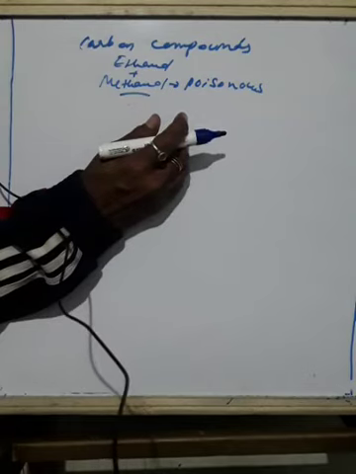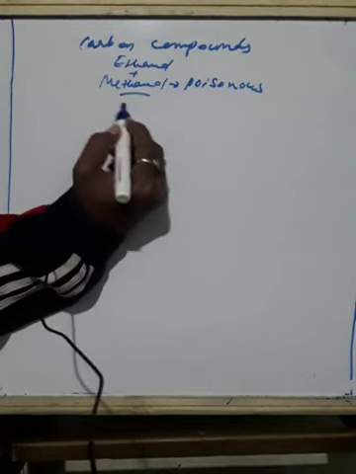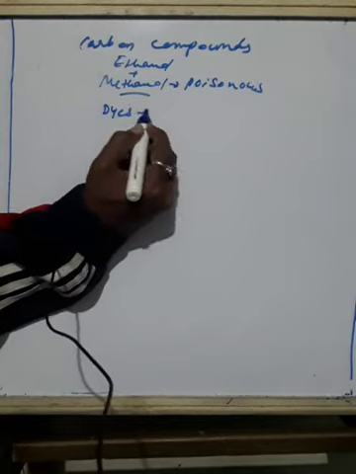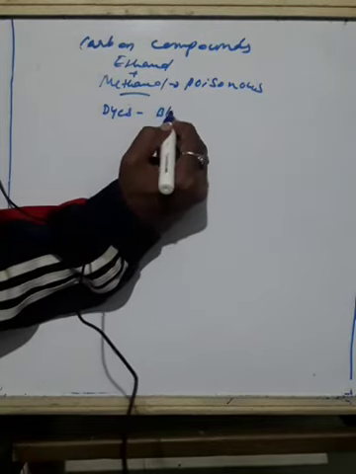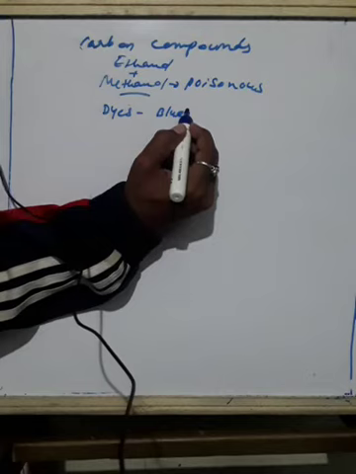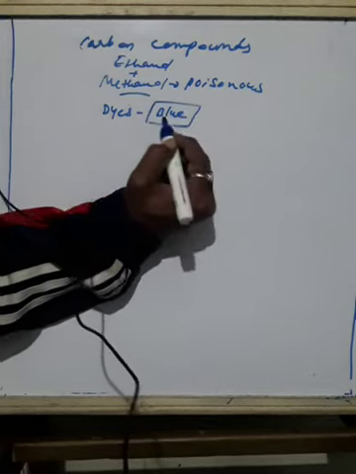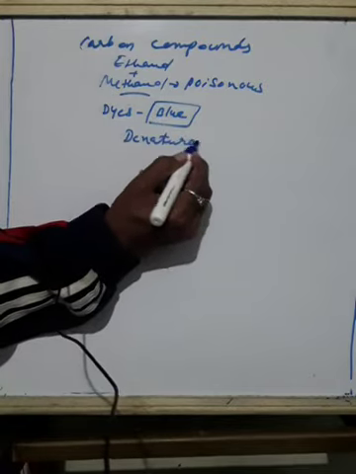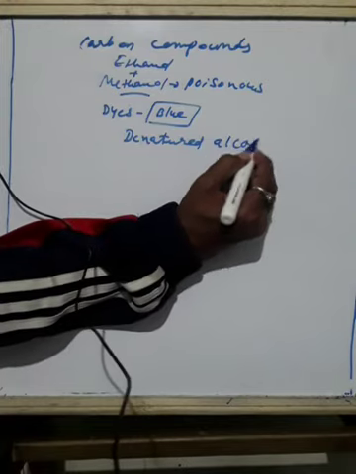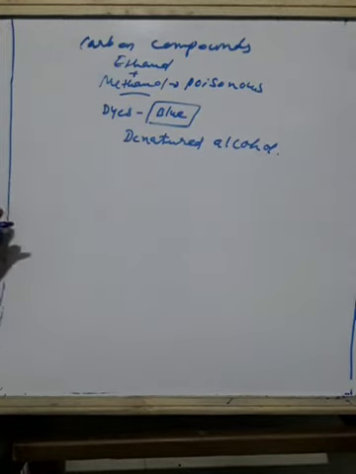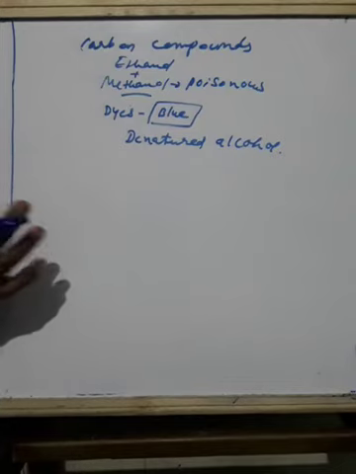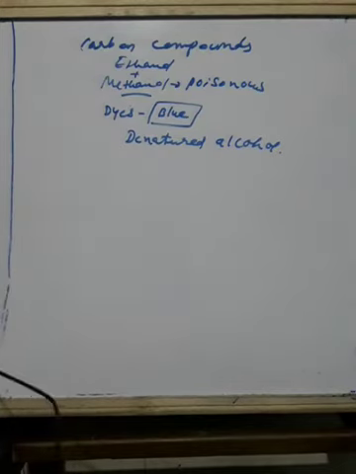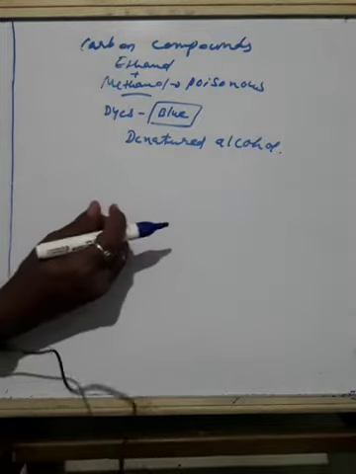So dyes are also added to color the alcohol blue. Alcohol is made blue so that it can be identified easily. If the alcohol color is blue, then this is called denatured alcohol. Denatured alcohol means it is not fit for consuming. So in this way they try to help society also, even though it is industrially useful, to avoid consuming of alcohol and other things.